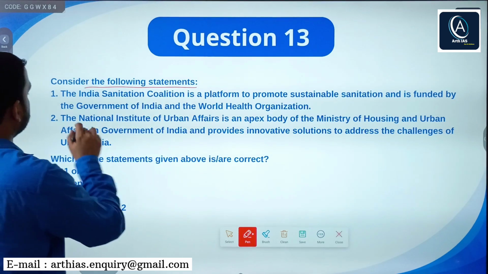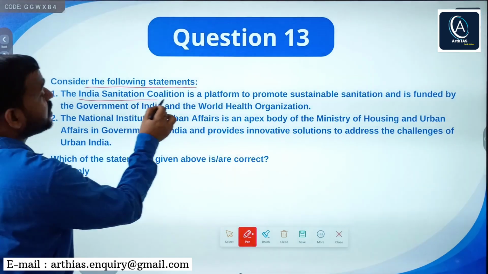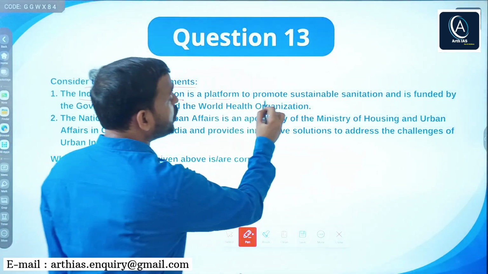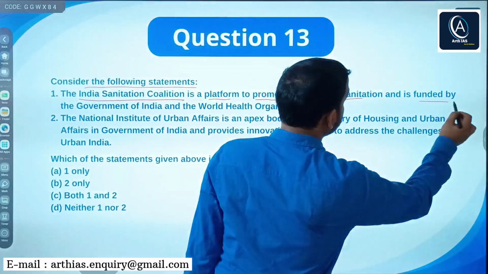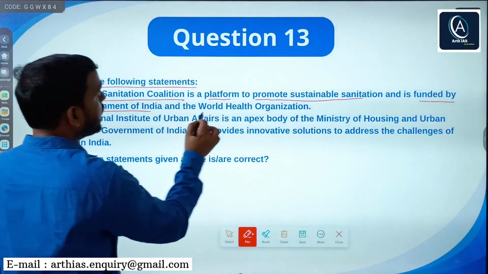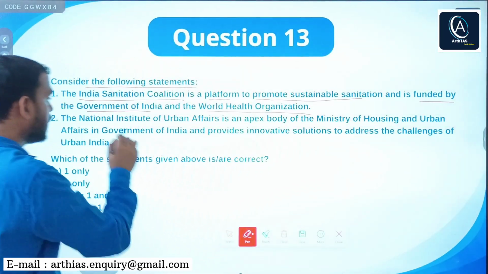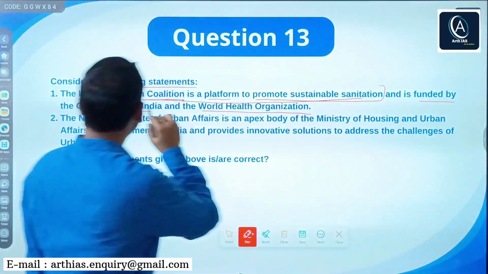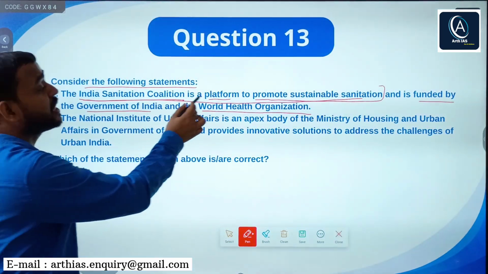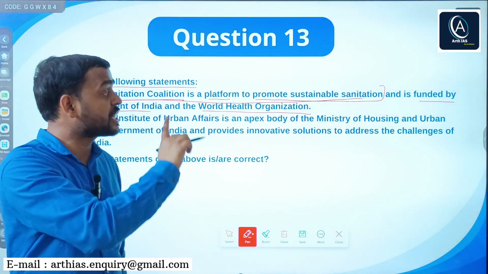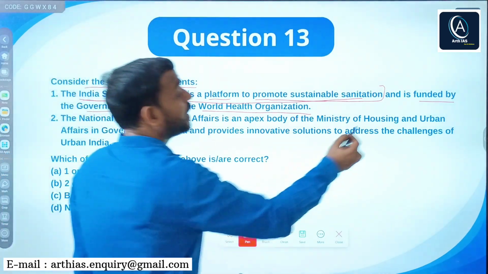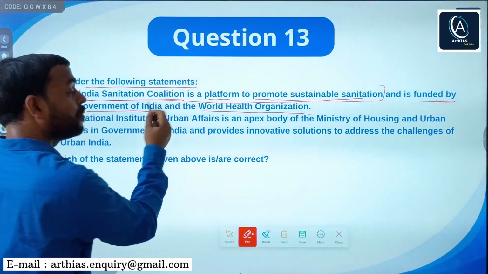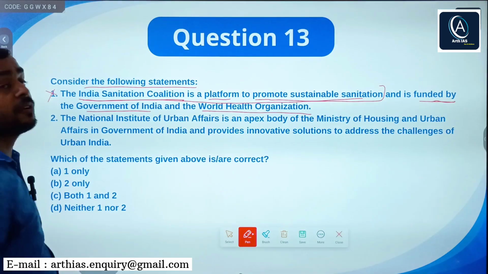Consider the following statements. The India Sanitation Coalition is a platform to promote sustainable sanitation and is funded by the Government of India and the World Health Organization. Listen, half of the statement is correct here, right? The India Sanitation Coalition is a platform to promote sustainable sanitation, but it is not funded by the Government of India or the World Health Organization.